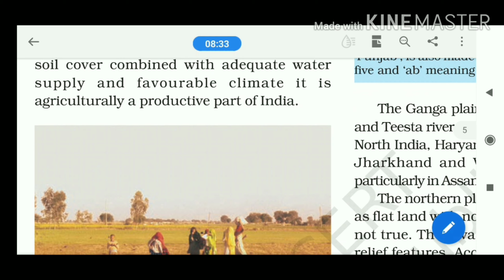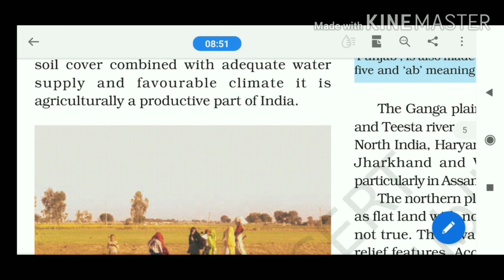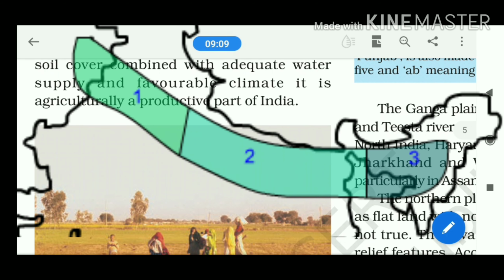Next, we will see the physiographic divisions of the plain. The northern plain can be divided into two broad categories. First of all, keep in mind that the northern plains can be divided into two parts, basically the western part and the Ganga plain. Try to understand what I am telling. Please note it down while watching this video. One is the western side, another is the eastern side, or the Ganga plain.